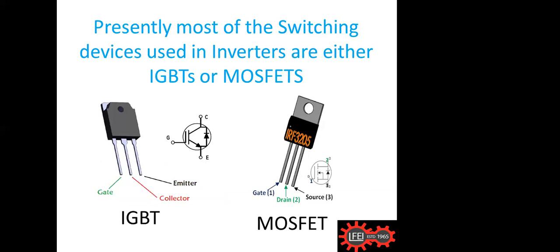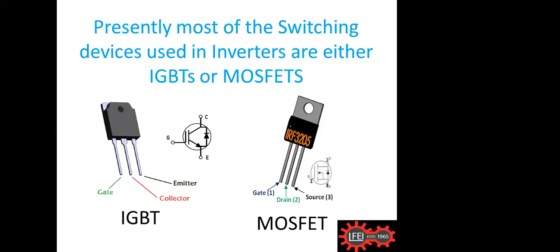The main advantage is that they have a very high power handling capacity compared to other similar devices in electronics. So IGBTs and MOSFETs are used for this type of conversion, and where they are used and what the purpose is, I will let you know. For this you must make use of the slide.